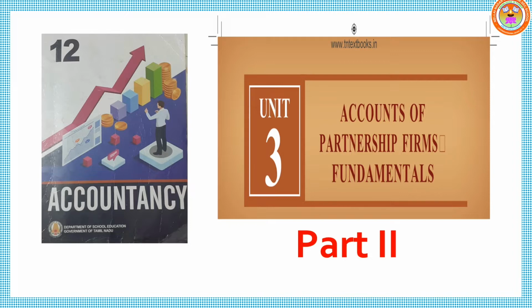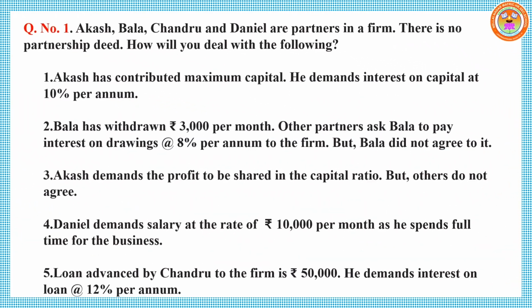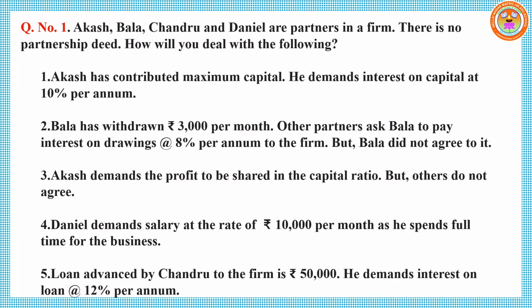Let me read the question. Question number 1. Akash, Bala, Chandru and Daniel are partners in a firm. There is no partnership deed. How will you deal with the following items? If the partners did not make any agreement while starting business, how do we have to treat these following situations?